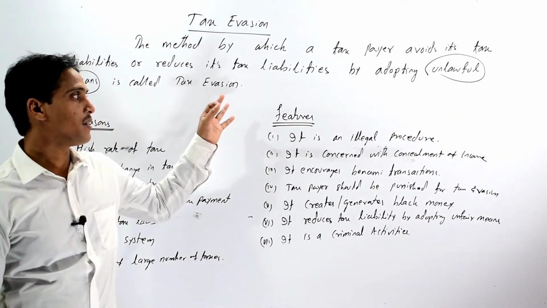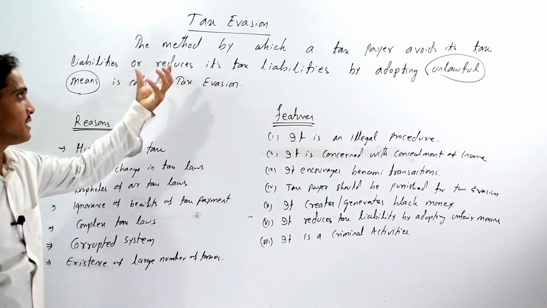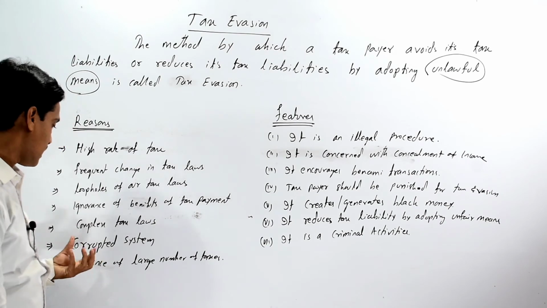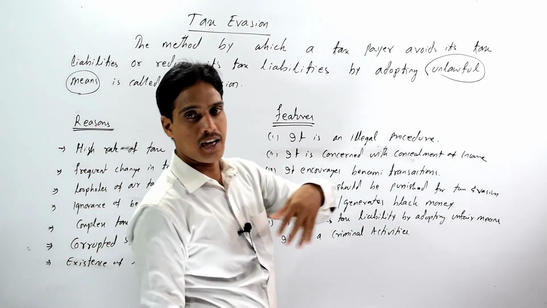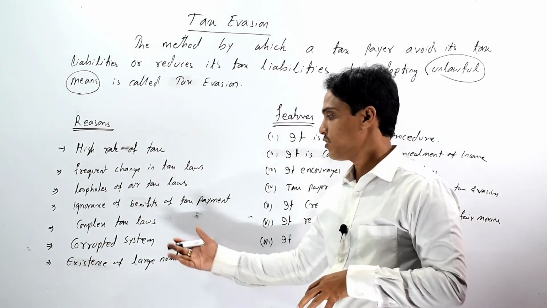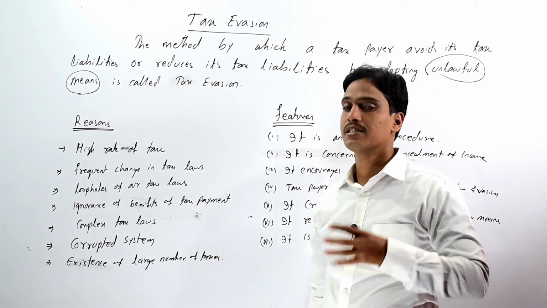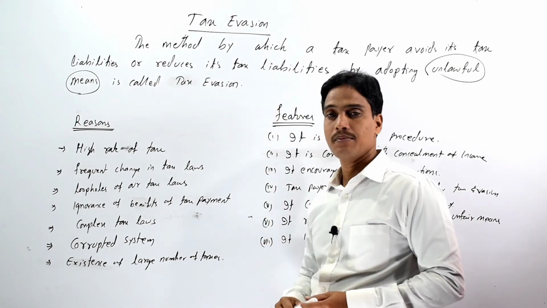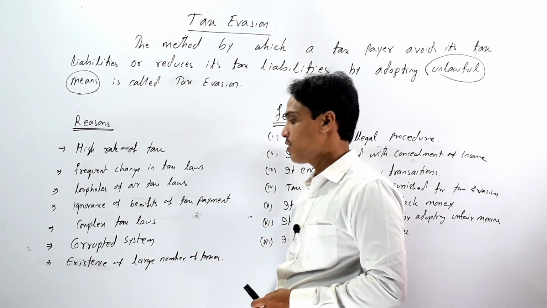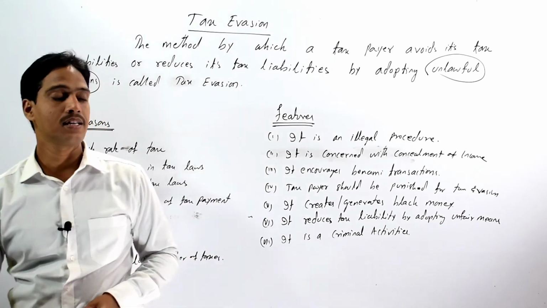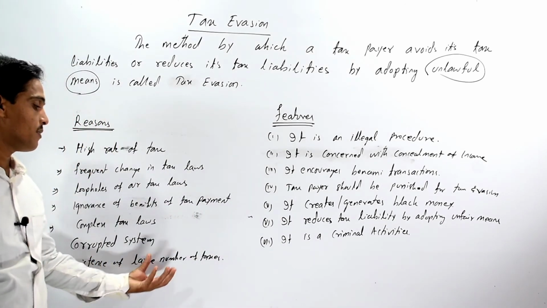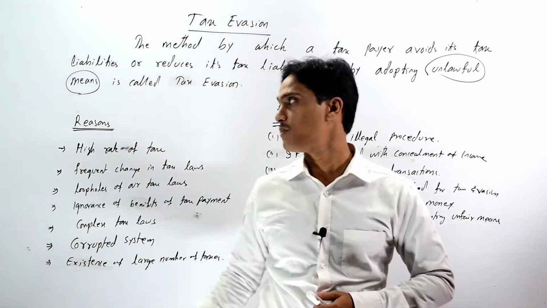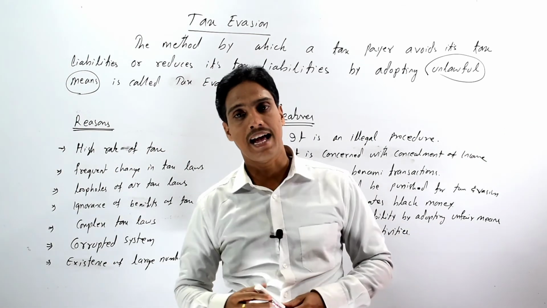Complex tax laws and corrupted systems in the tax authorities also encourage tax evasion. And last but not the least, the existence of a large number of taxes is also considered one of the reasons of tax evasion.